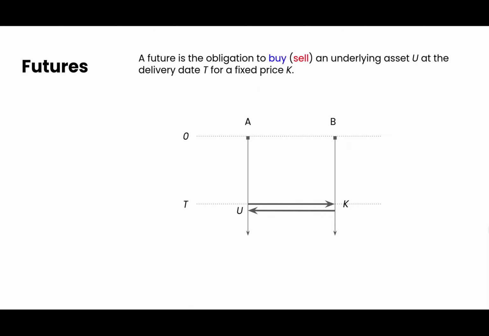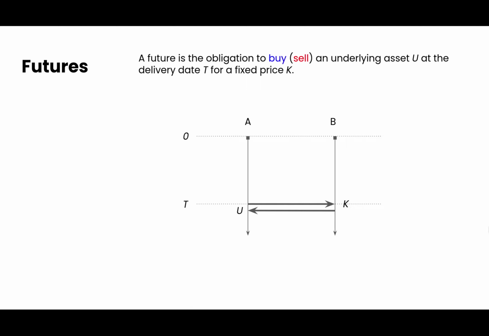A future is the obligation to buy or sell an underlying asset U at the delivery date T for a fixed price K. Futures as well are mostly traded in the secondary market, and therefore a future is assigned a price during the lifetime of the contract. In many cases, the delivery at T is not physical. That means only the change of the difference in value between the two assets is transferred.